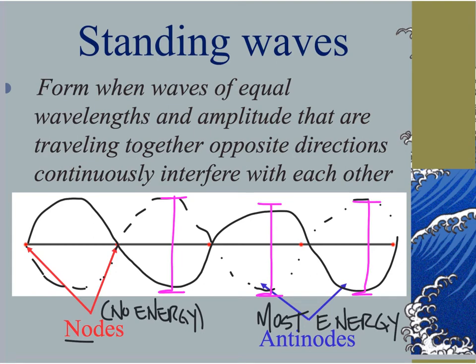Now I can look at this standing wave and I can count and determine how many waves I have in total by simply counting the antinodes. So if I've got an antinode here, crest and a trough, that's one wave. Got a crest and a trough here, my second antinode, that's two waves. A crest and a trough here, that's three waves. A crest and a trough here, that's four waves. So I'm counting 1, 2, 3, 4 antinodes, meaning there are 4 waves. And there will always be one more node than there are antinodes. So if I counted 4 antinodes, then that means there's 1, 2, 3, 4, 5 nodes.